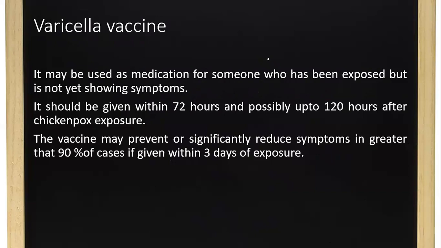If any family member of the patient's family has an infection, as a prophylactic treatment we can give this varicella vaccine. It should be given within 72 hours and possibly up to 120 hours after chickenpox exposure. If chickenpox exposure is known, within 72 hours or within 120 hours the person should get the vaccine. Okay, then the vaccine may prevent or significantly reduce symptoms in greater than 90% of cases if given within 3 days of exposure. If the vaccine is given within 3 days after exposure, we can prevent or control these symptoms.